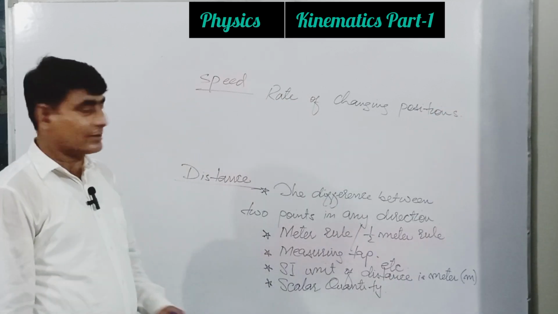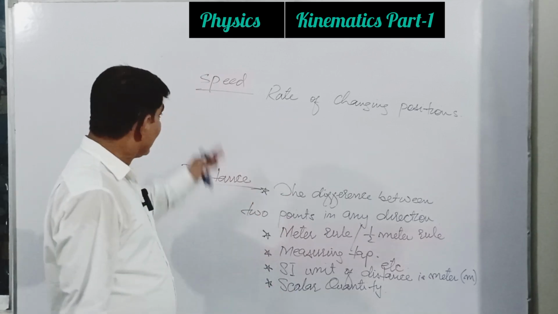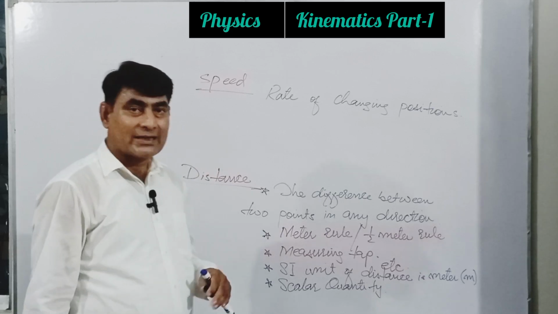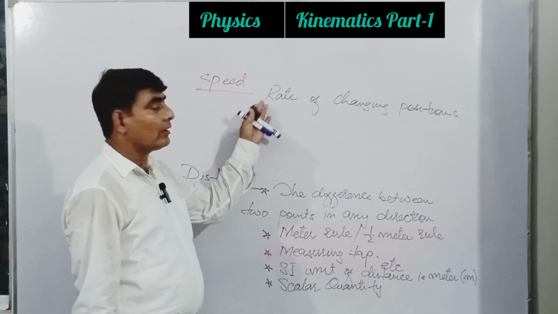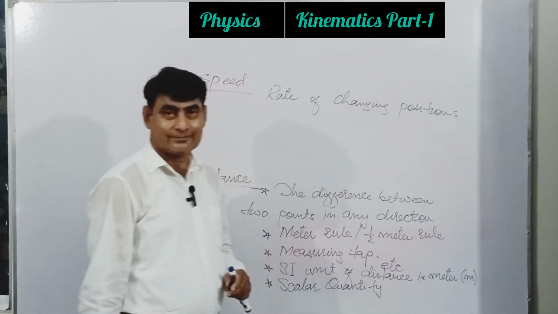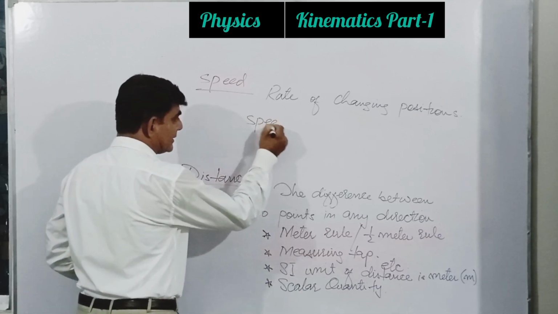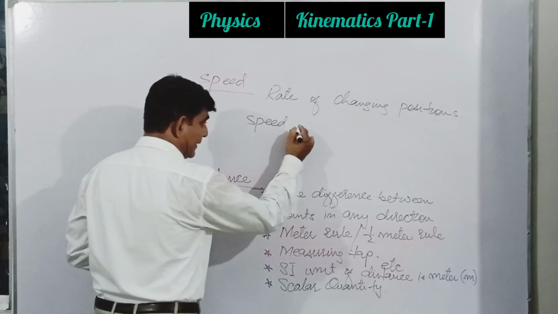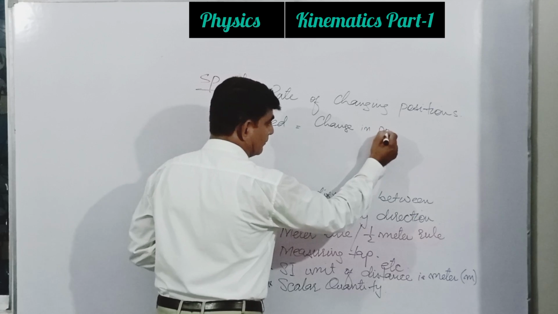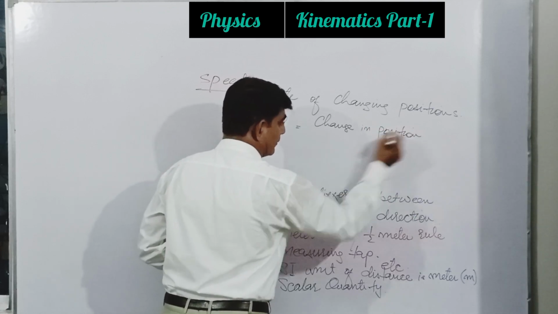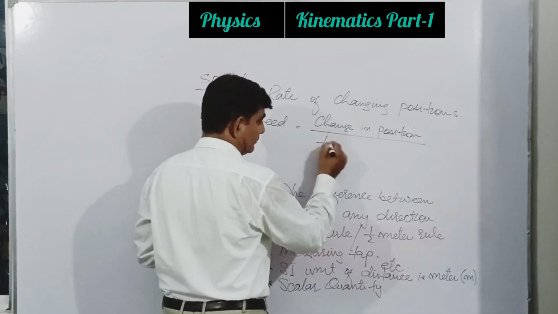So the change in position in a unit time is called speed, or simply rate of changing position. This is called speed. So it means speed can be written in a mathematical form. Speed is equal to change in position divided by time duration required.